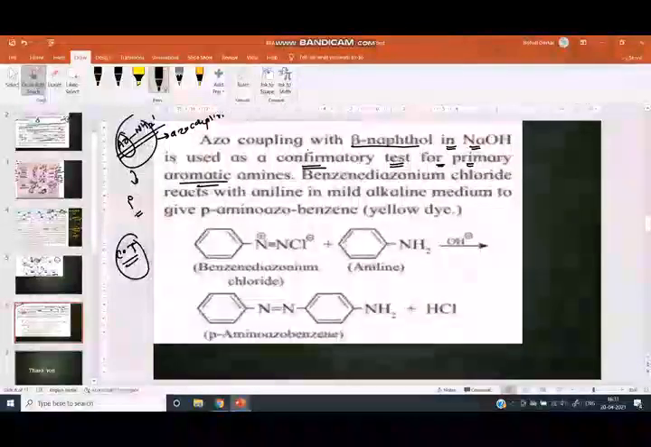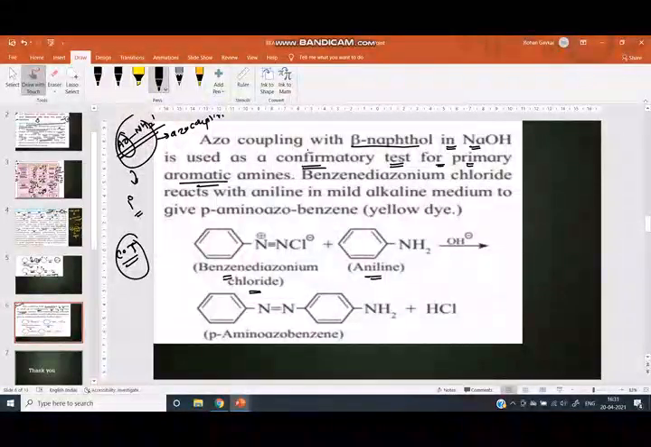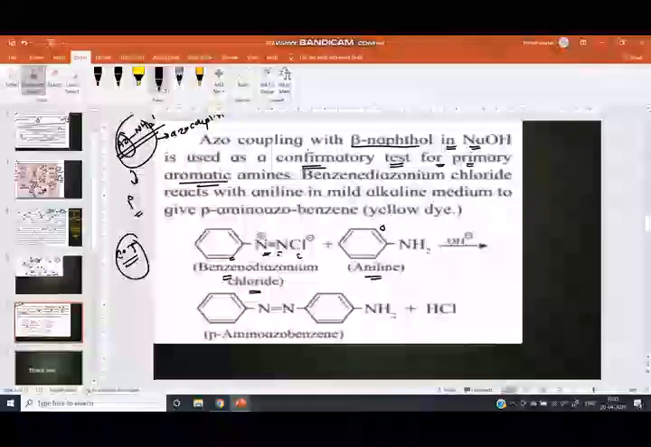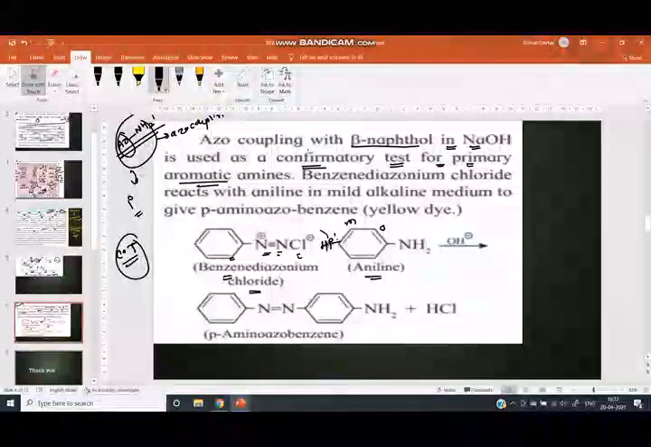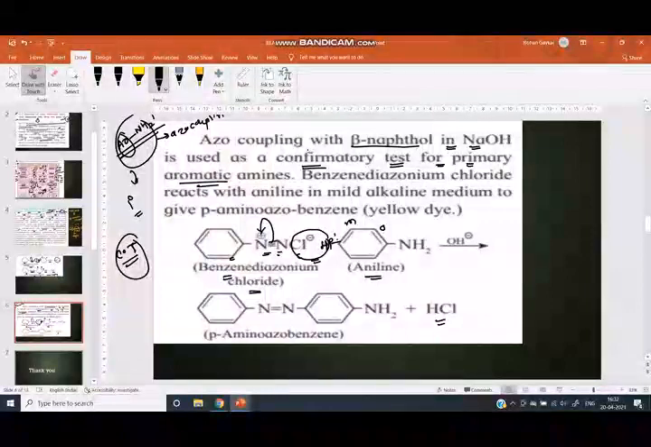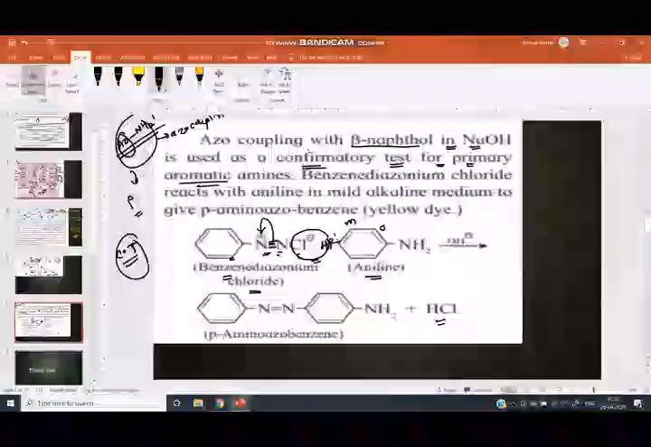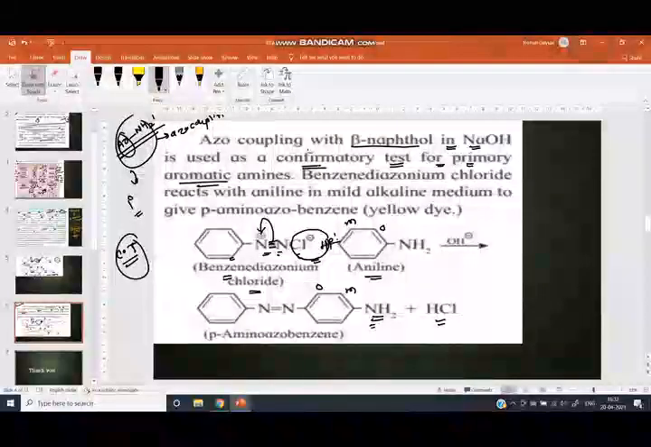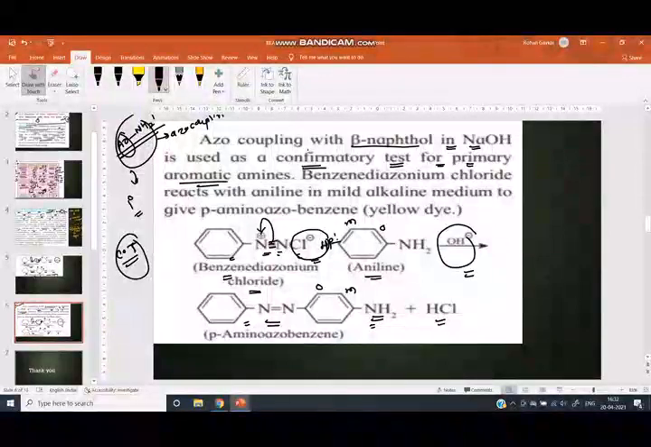The benzene diazonium chloride reacts with aniline. This is the aniline. This is the benzene. This is the diazo, meaning 2 nitrogen, chloride, reacting with aniline. Here ortho position, here meta, here is the para position. This para position hydrogen combines with Cl and the byproduct is HCl, and the charge on nitrogen is neutralized by breaking this bond, and we get N double bond N and this aniline ring. At the para position is the amino group, this is para amino, this is azo, this is benzene. This reaction takes place under alkaline medium.